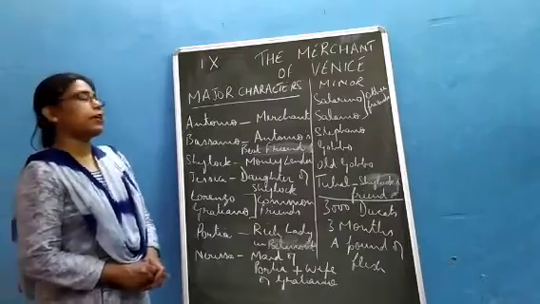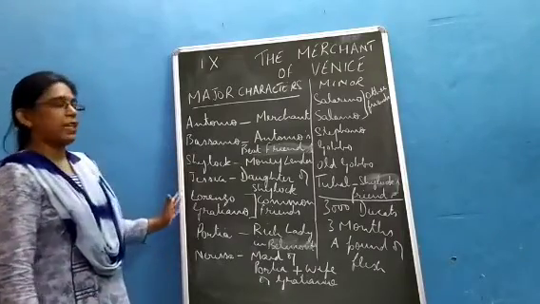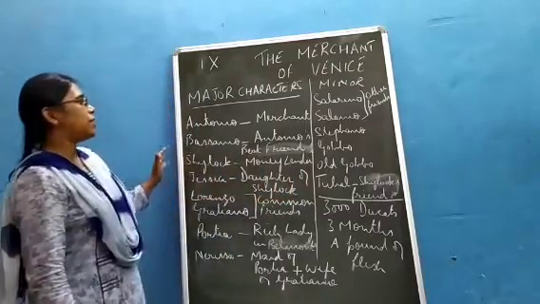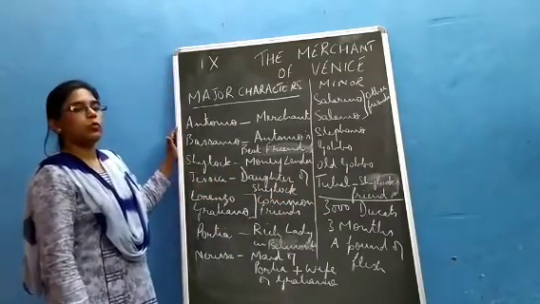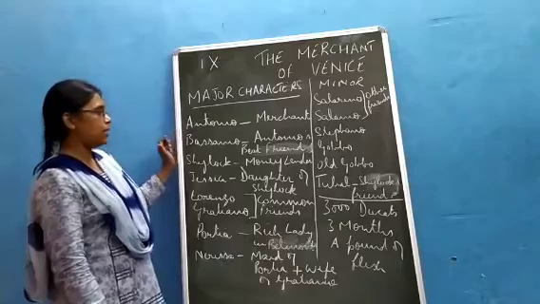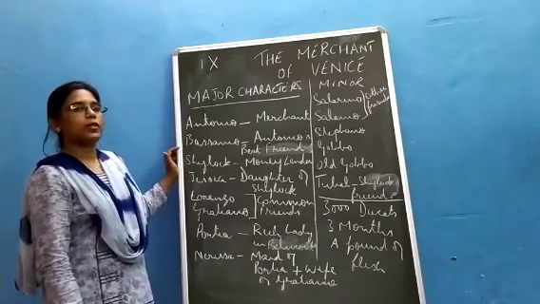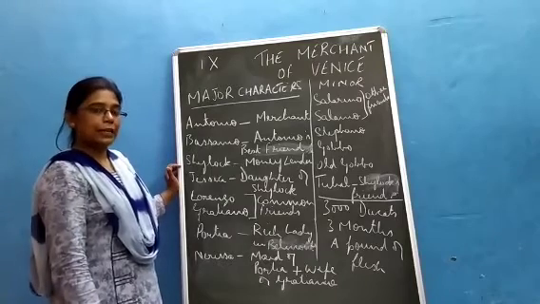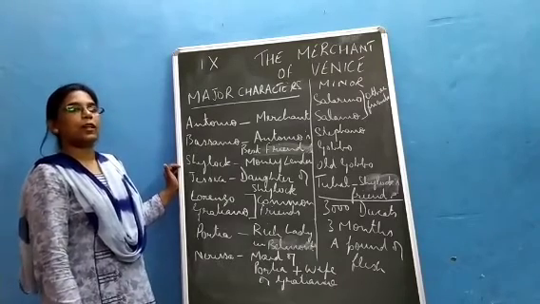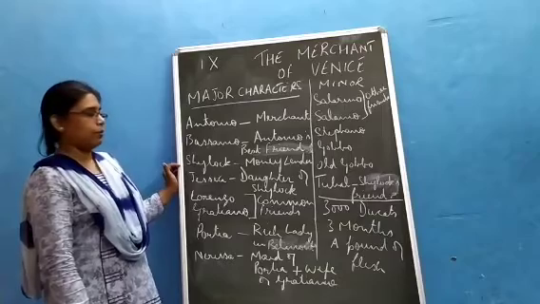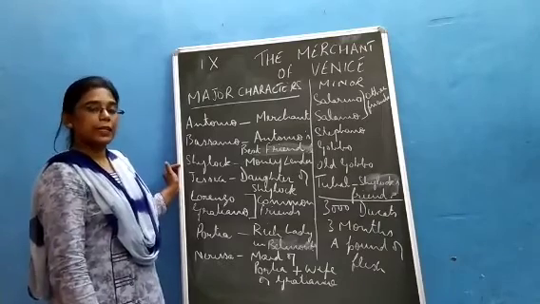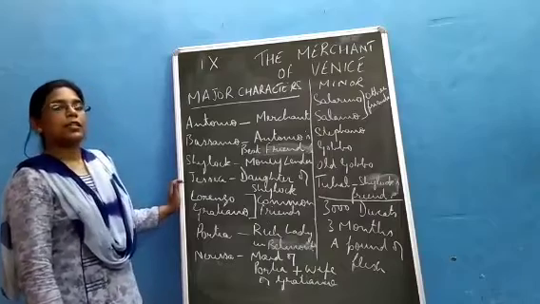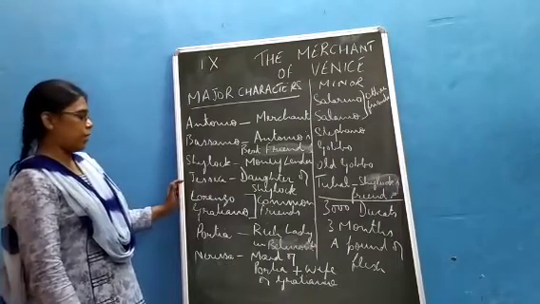Now, in this play you have some major characters and some minor characters. Major characters, we have Antonio, who is a merchant in Venice. We have Bassanio, who is Antonio's friend. Shylock, who is a money lender and also a very vindictive or revengeful man. He is also an enemy of Antonio and Bassanio. Jessica, she is the daughter of Shylock.